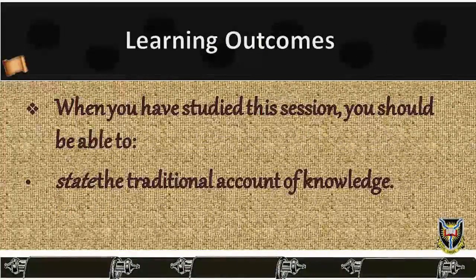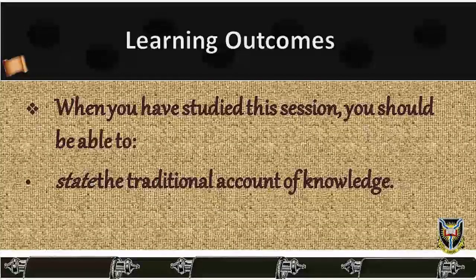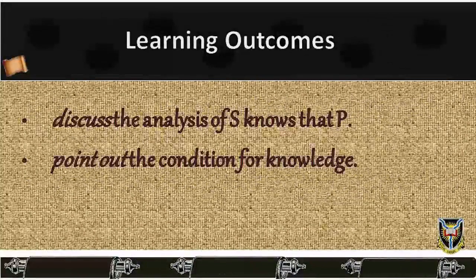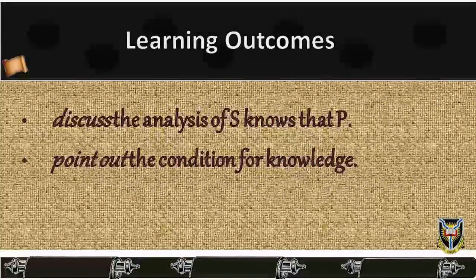Learning outcomes. When you have studied this session, you should be able to: 1. State the traditional account of knowledge. 2. Discuss the analysis of S knows that P. 3. Point out the condition for knowledge.